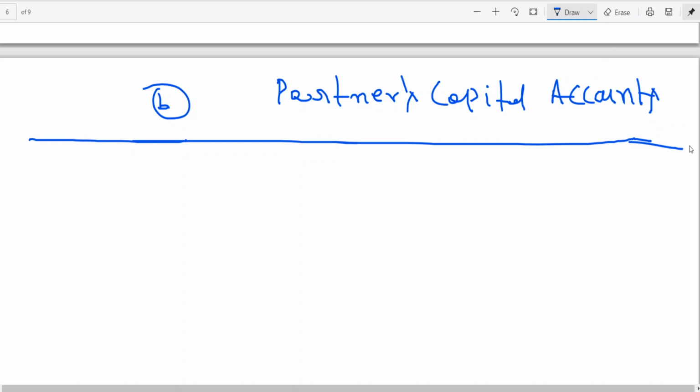The question is not asking to open a revaluation account, we haven't gone for it. If you want, you can go for a revaluation account also. Is this clear? Otherwise it's a waste of time. So what I am going to do is open the partners' capital account. For that, you need to draw lines here first of all.